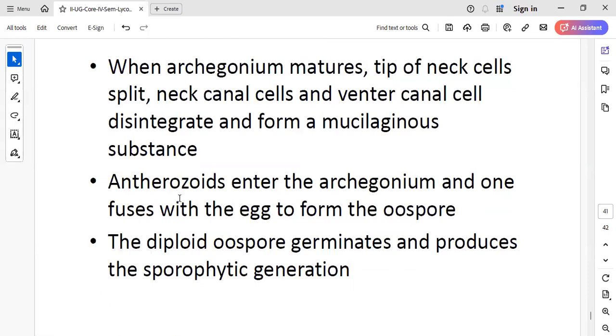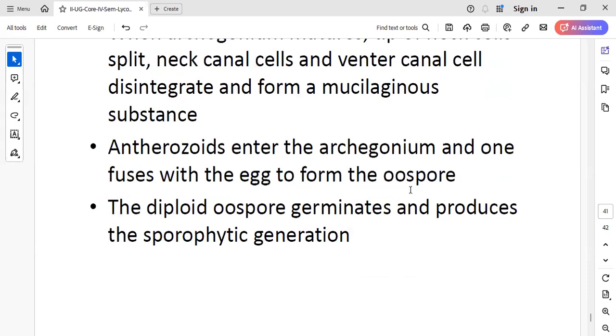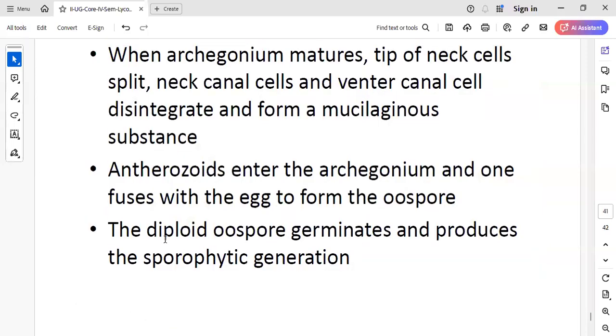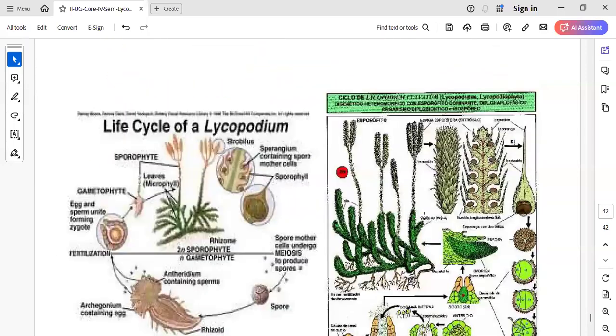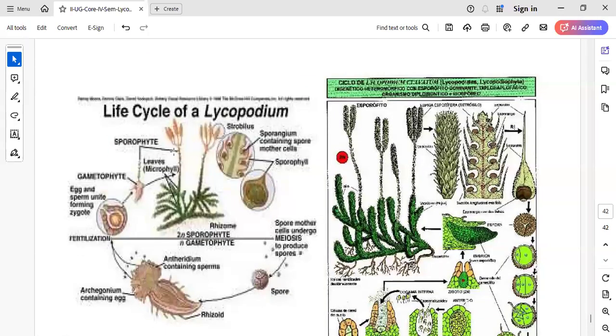The anthrozoids enter the archegonium, reach the venter, and fuse with the egg, resulting in the formation of a diploid cell called the oospore or zygote. This zygote, upon division, forms an embryo, and the embryo develops into the adult plant, the so-called sporophyte.